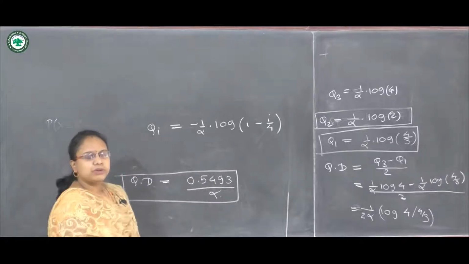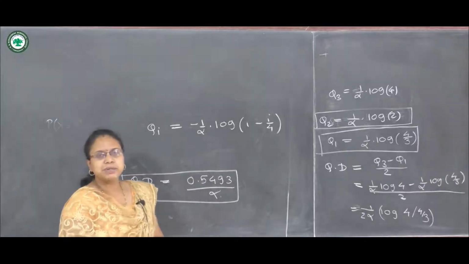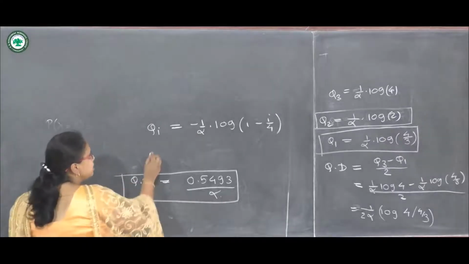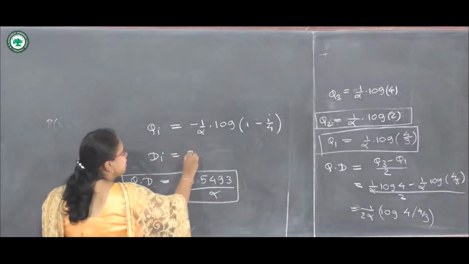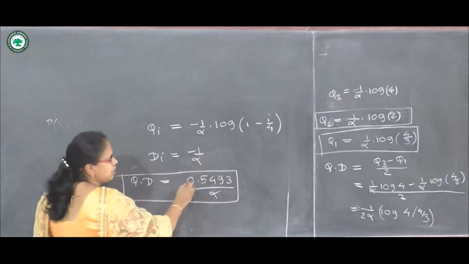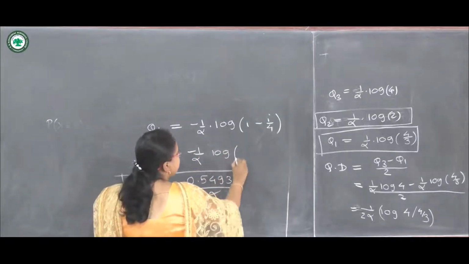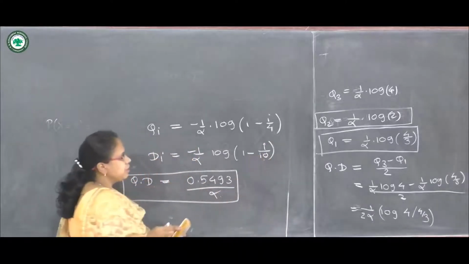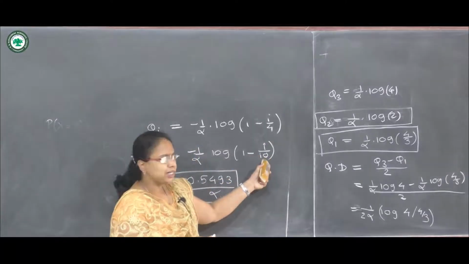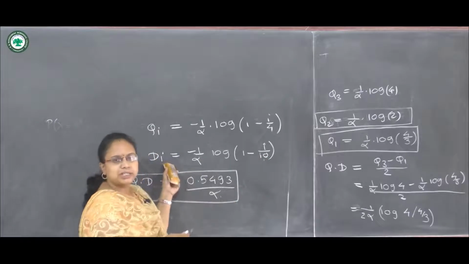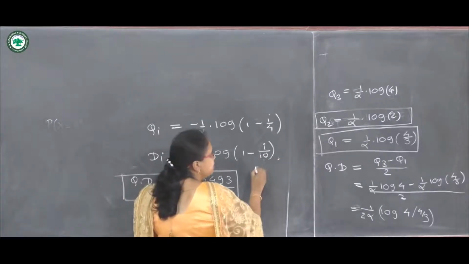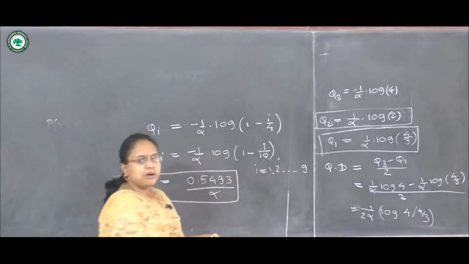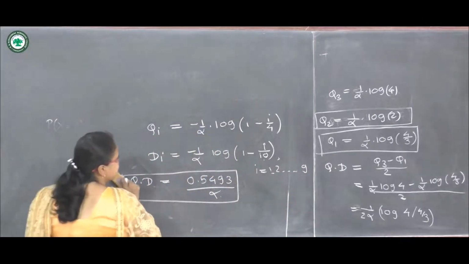Similarly, if we want to calculate the deciles and percentiles for exponential distribution, then in general the formula will be Di equals minus 1 upon alpha into log of 1 minus i upon 10. Here 10 is written in the denominator of i because we are obtaining the decile. By substituting the value of i from 1 to 9, we will have our deciles.